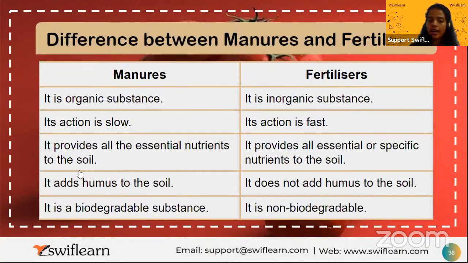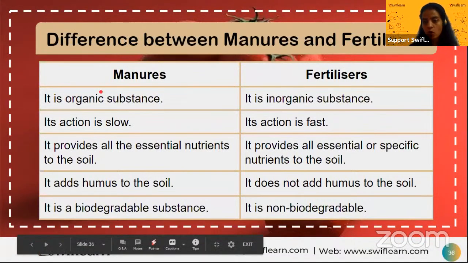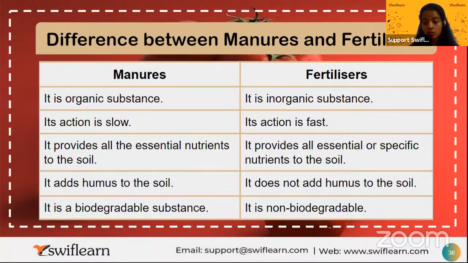Manure is an organic substance, isn't it? Yes, it is organic because it comes from plant and animal waste. Then humus will be there, cow dung, urine. And we learned all three types of compost: farmyard, then vermicompost. So all those are organic. But fertilizers are inorganic. Inorganic means chemical, like potassium, nitrogen, phosphorus, ammonium sulfate.